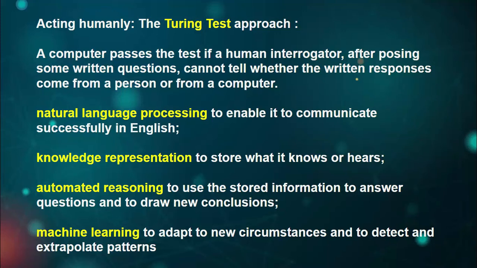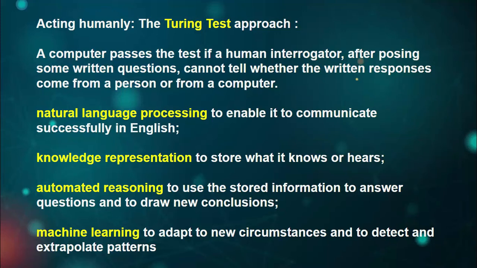Which means that if you put some question to a system which gives the answer automatically, for example the teacher doesn't know that these answers come from a particular robot.